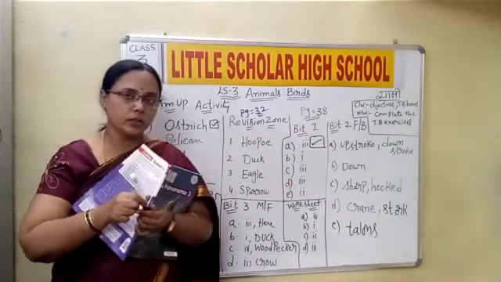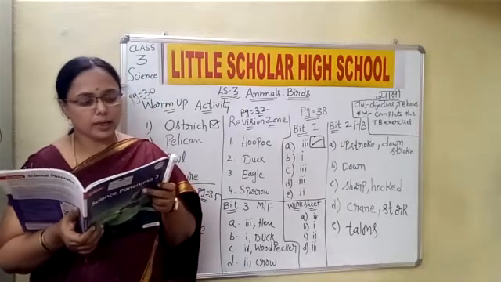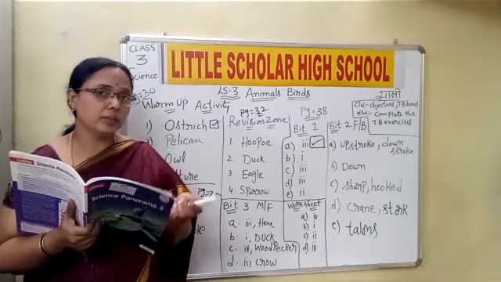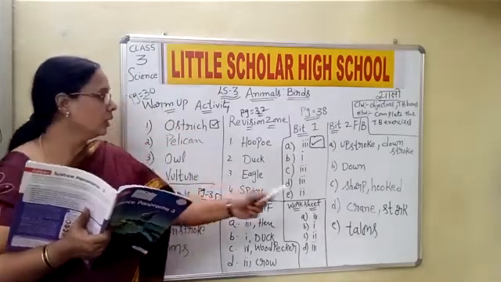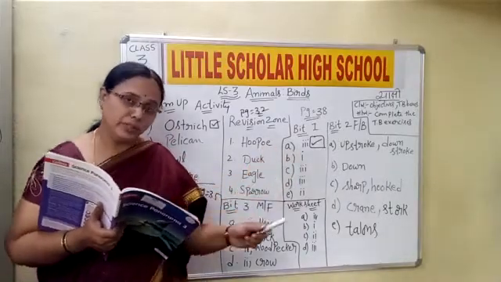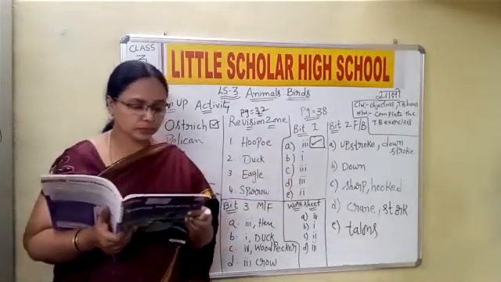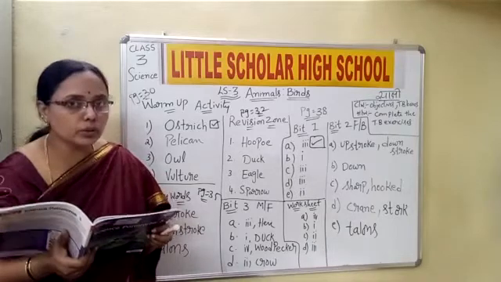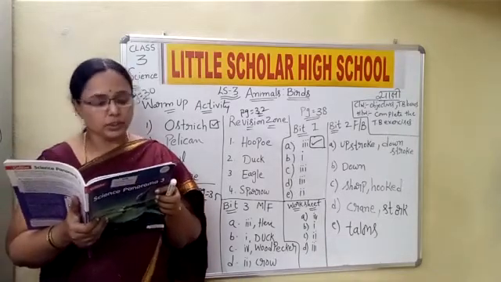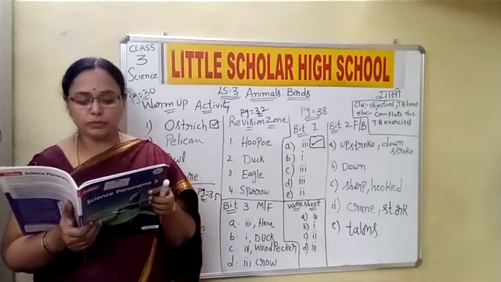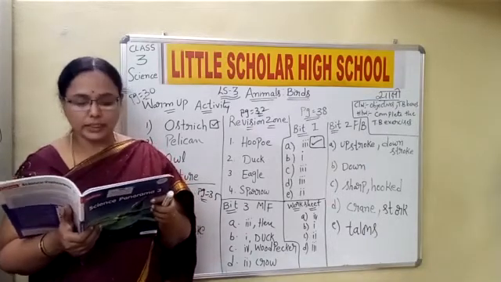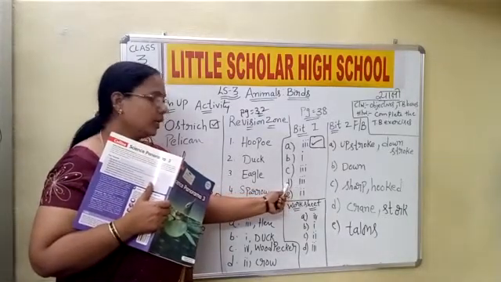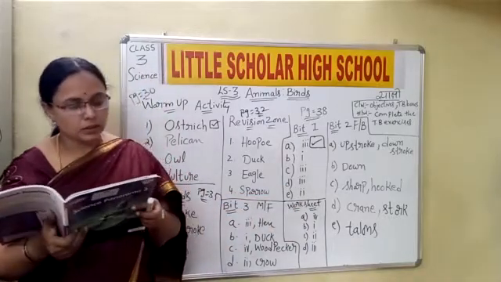Now, the second question. A woodpecker has a dash beak. How is the beak of a woodpecker? Naturally pointed, because it has to make a hole in the trunk of the tree. So B is option 1. Third one: most birds have dash on each foot. They have 4 toes on each foot. That is option 3. Done?